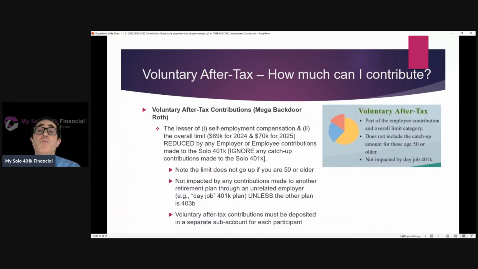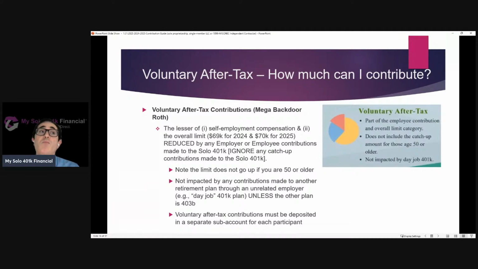Now, unlike employee contributions, where you have to aggregate across all plans that the employee is making contributions to, contributions made to a day job plan do not impact the ability to make voluntary after-tax solo 401k contributions unless the day job plan is a 403B, in which case you do have to aggregate all employee and/or employer contributions made to the 403B together with the voluntary after-tax contributions or other contributions that you want to make to the solo 401k, and the sum cannot exceed the overall limit.